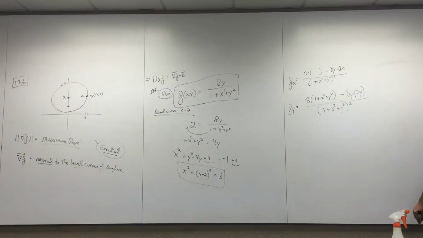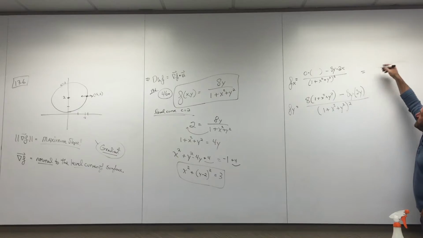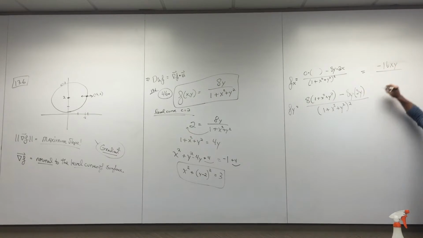Wow, this is cool. These two partial derivatives, there they are. They're kind of nasty, but they were doable. I can try to clean them up just a tad. This fx is just easy. It's just a negative 16xy over that denominator. I would never FOIL out that denominator. I don't think there's ever a reason to do that.